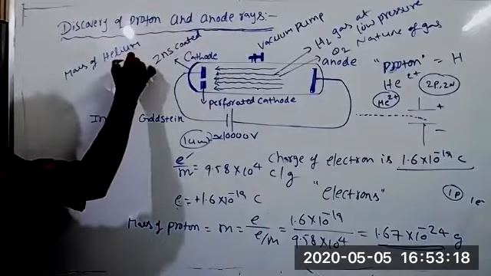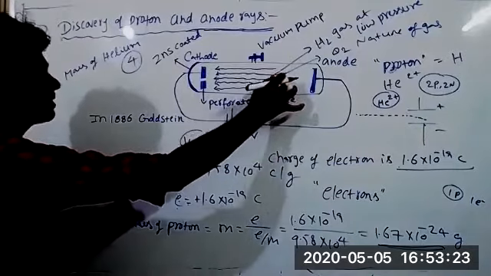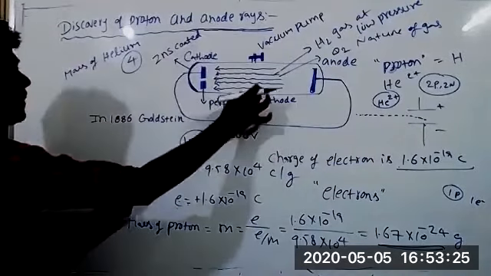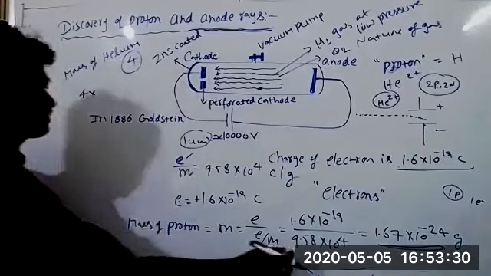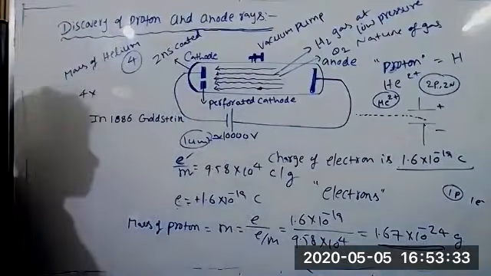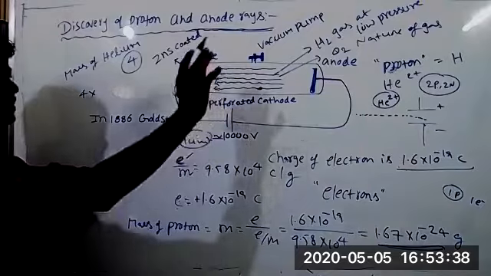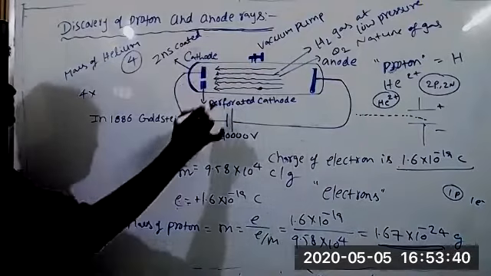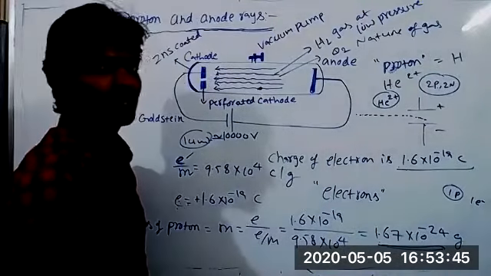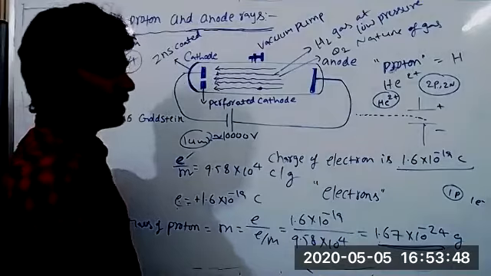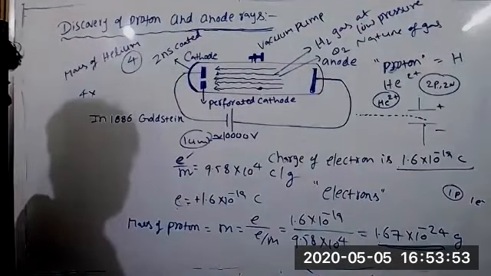4 units. So if you go through this method, suppose you are taking helium gas and you want to calculate the mass of particles constituting anode rays, 4 into this value, 1.67 into 10 power minus 24, gives the mass of particles constituting anode rays. So if you take a gas other than hydrogen, the mass of particles constituting anode rays is a simple multiple of 1.67 into 10 power minus 24 grams. So from this data, will the E by M ratio be given, or do we have to find it every time for different gases?